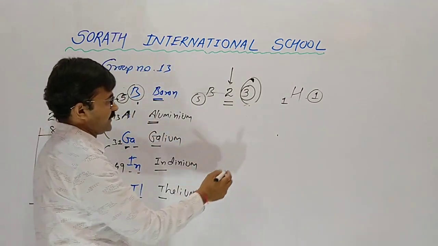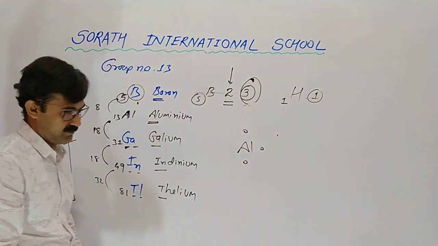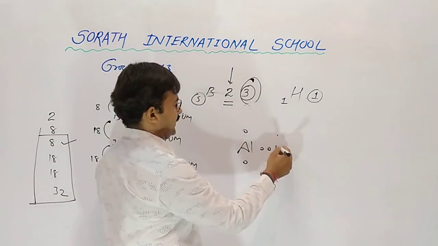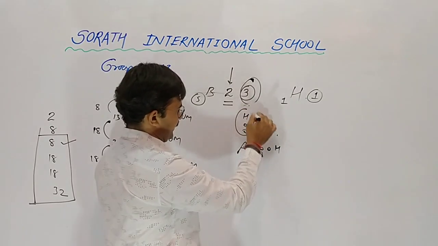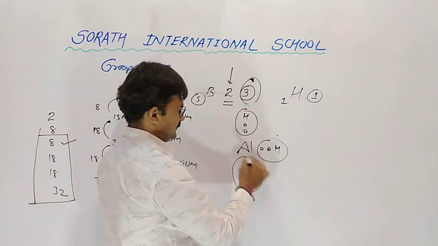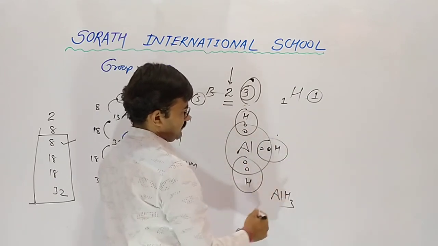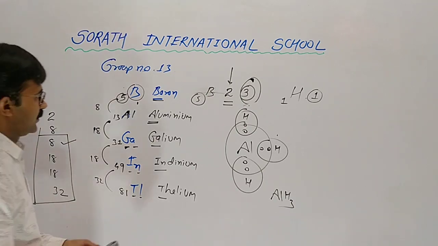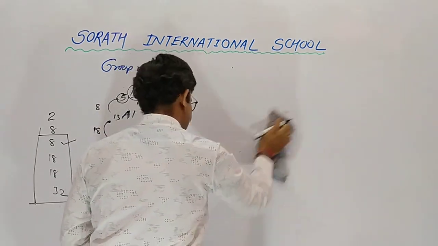Yes. Now aluminium also has 3 electrons in its outermost orbit. It combines with hydrogen by sharing 1 electron of each. So here aluminium hydride is the compound. Now boron combines with chlorine. So what happens there?